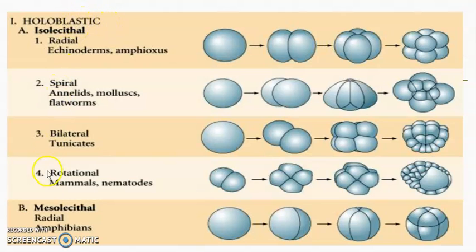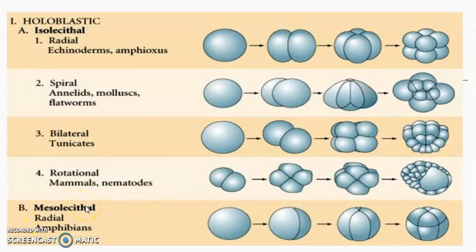Next, I show you the types of holoblastic cleavage. Holoblastic cleavage occurs in isolecithal eggs, the eggs which have the yolk evenly distributed throughout the cytoplasm of the egg. Its first type is called radial, the second is called spiral, and then bilateral and rotational. I show you the examples. Radial cleavage is present in echinoderms and Amphioxus, spiral in annelids, mollusks and flatworms. Tunicates contain the bilateral, and rotational is present in mammals and nematodes.